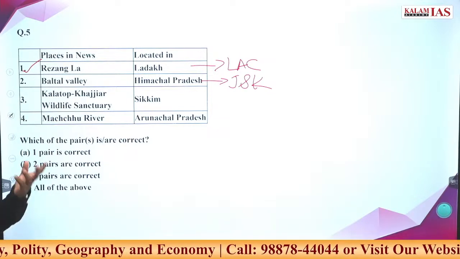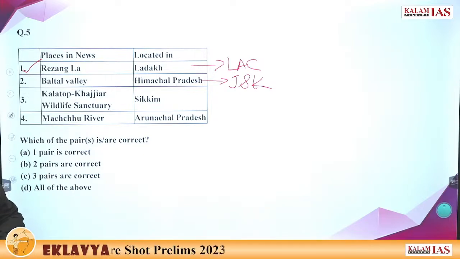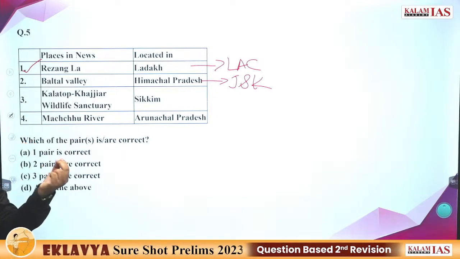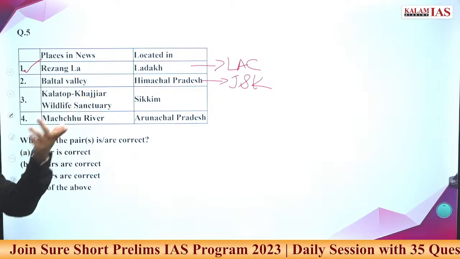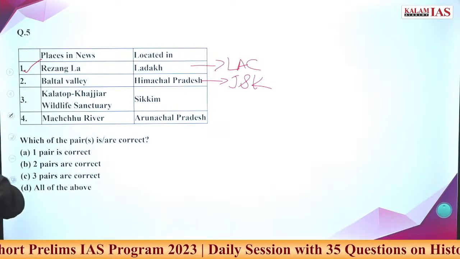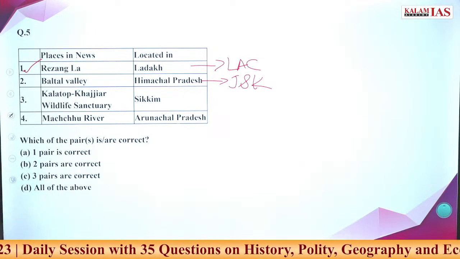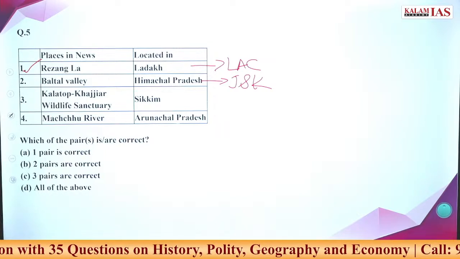We have already shown so many maps of all these. All areas where this Chinese incursion is happening, or where some India-China conflict is going on, all areas along the Ladakh region, all areas along the Arunachal Pradesh region. Locations of this region you should be very clear with. Download the most detailed map and read regularly.